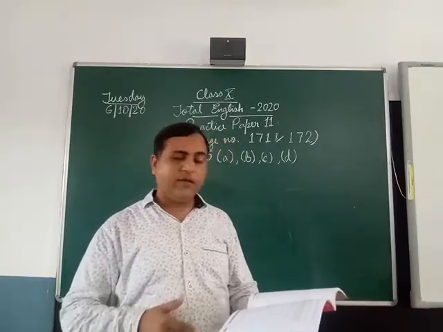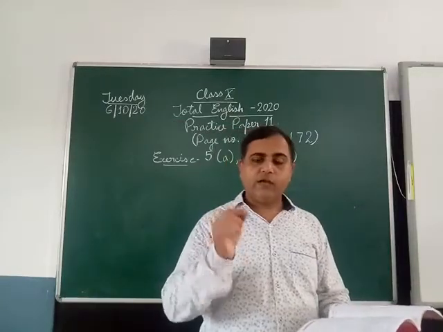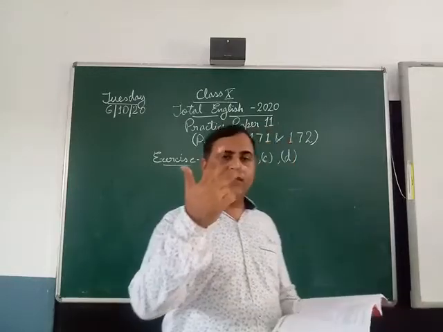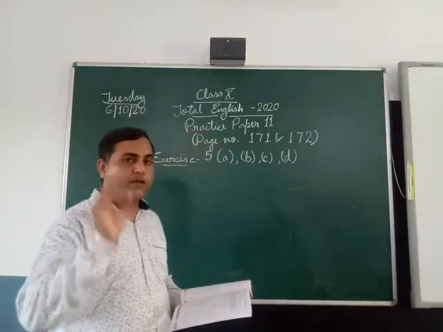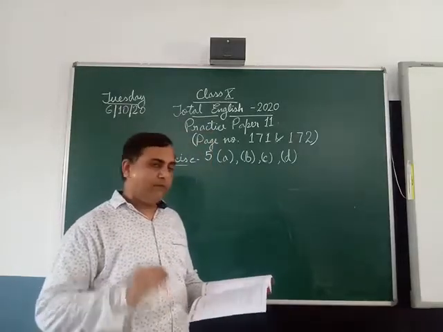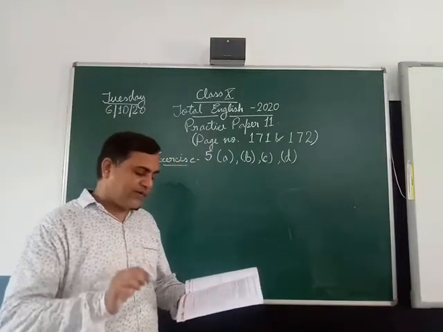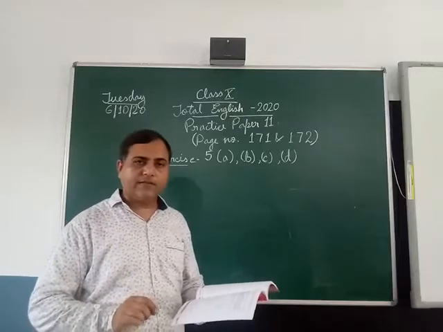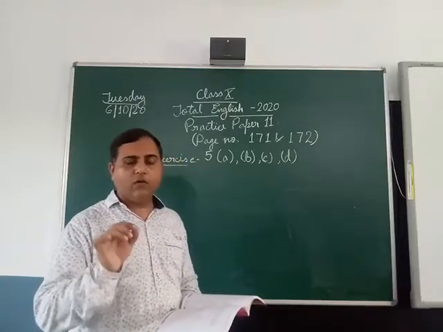Join the following sentences to make one complete sentence without using and, but, so. Okay, these three conjunctions you have to not use. This you have to keep in mind, children. Okay, so the first question that is given: he works hard, he has to support his old parents.